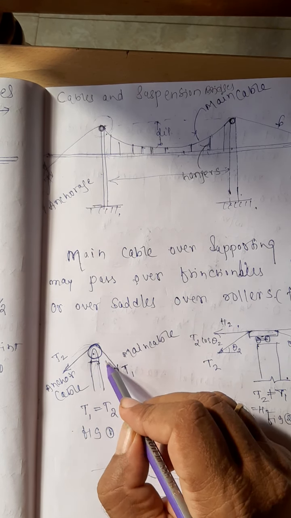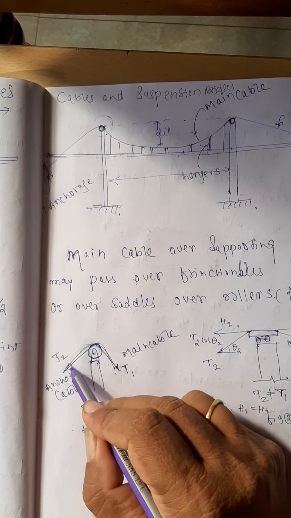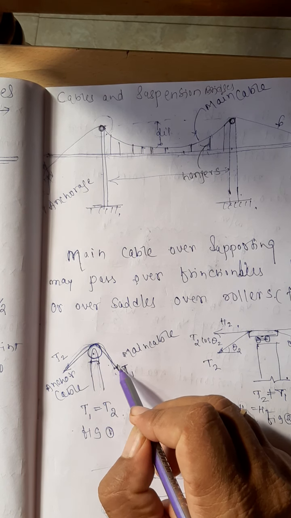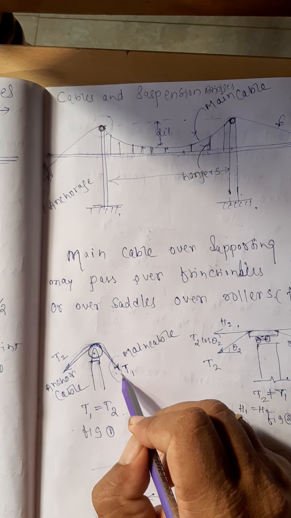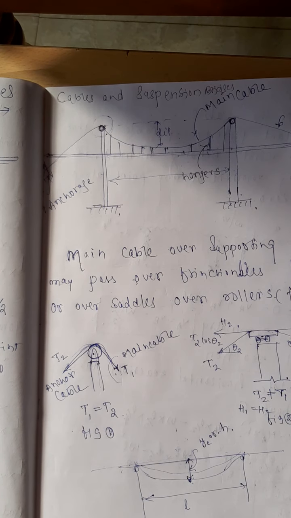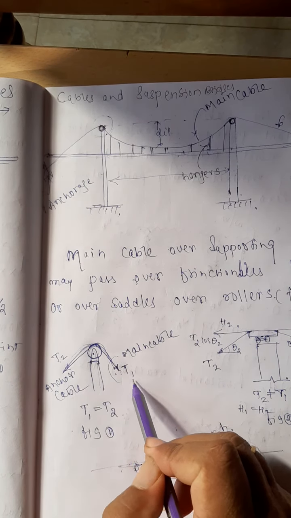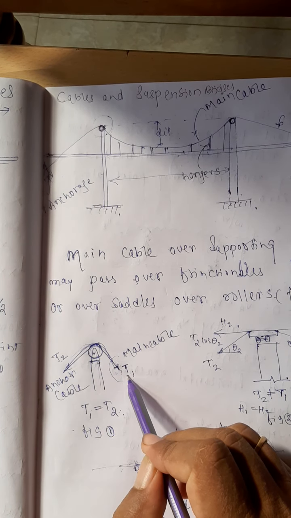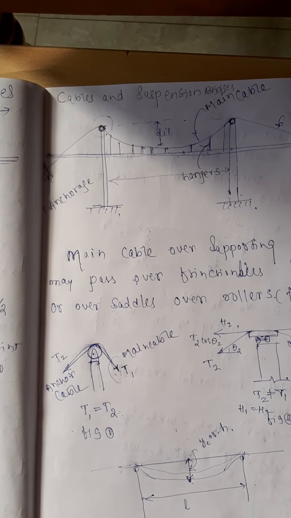At that time the cable is going continuous over the roller pulley, and neglecting the friction at the pulley, whatever the orientation of the cable, the value of T1 is equal to T2. This is the anchor cable and main cable. T1 is equal to T2.